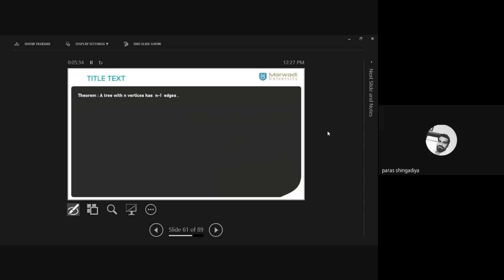We discussed this result in the last lecture, and now one of the important theorems: a tree with n vertices has exactly n minus 1 edges. You have to draw the graph of a tree using any number of vertices. Let us consider 5 vertices. How many maximum edges can you use to create the graph of a tree? That is always n minus 1, not n plus 1, and not exactly n. The edges required to create a tree are n minus 1. If you have 10 vertices, then you can use 9 edges to create a tree. That is a connected graph without any cycle.